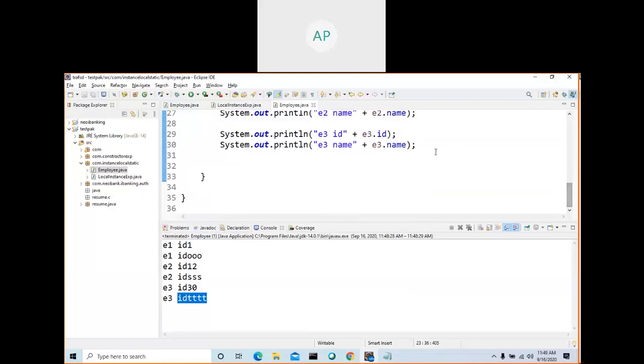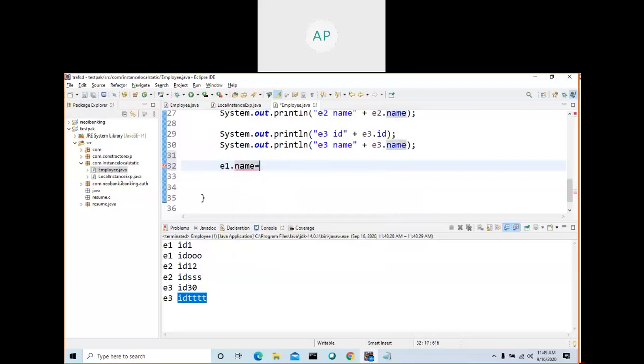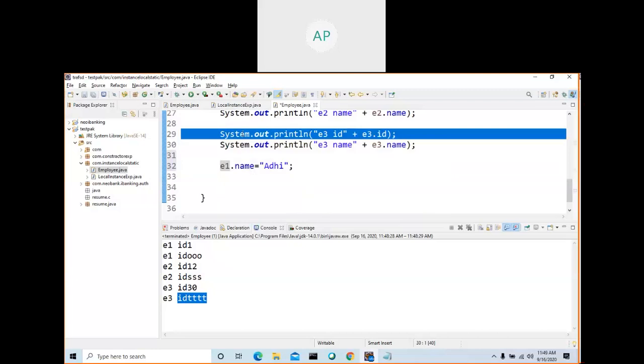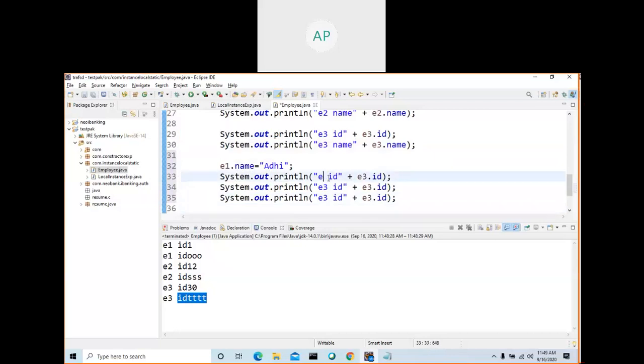Say, for example, if I want to change the value of name of e1, e1 dot name equal to, in double quotes, I want to change this one to Adi. So now the value of e1 is changed, and nothing else is getting changed, right?